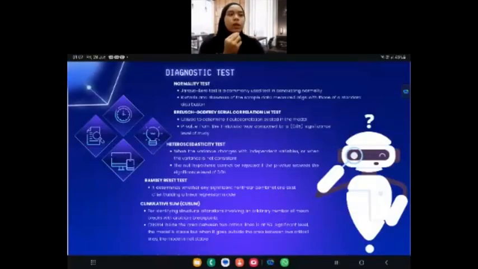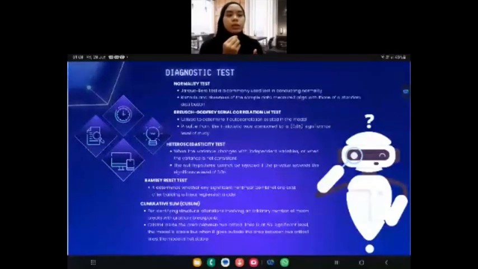So for the diagnostic test, we use the normality test, which is the Jarque-Bera test. We use the Breusch-Godfrey serial correlation LM test to determine if autocorrelation existed in this model. Third, we use the heteroscedasticity test, which is when the variance is not consistent across the independent variable. The null hypothesis cannot be rejected if the p-value exceeds the significance level of 0.05.